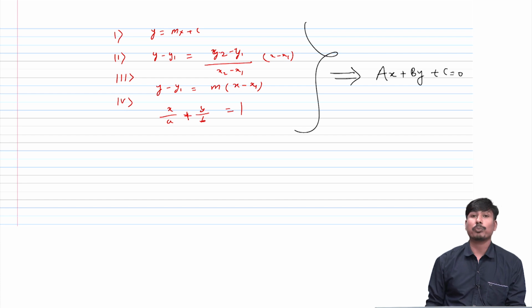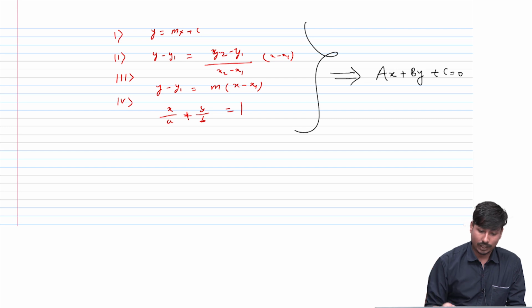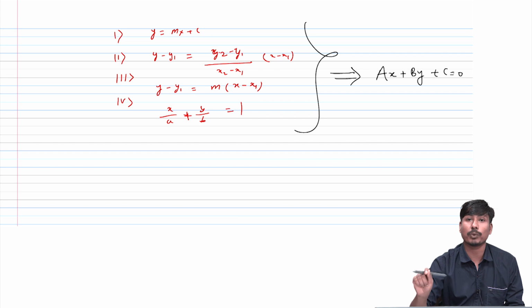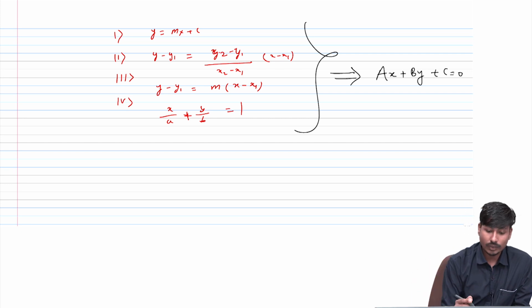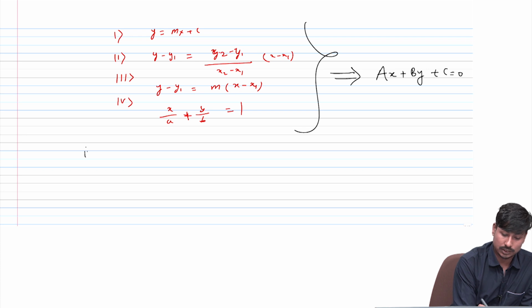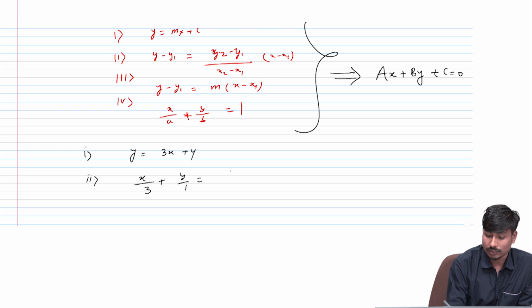Now let's discuss the importance of the general form with a question where we can actually see the importance of the general equation. Suppose I am given two lines, y equal to 3x plus 4 and x by 3 plus y by 1 equal to 1.